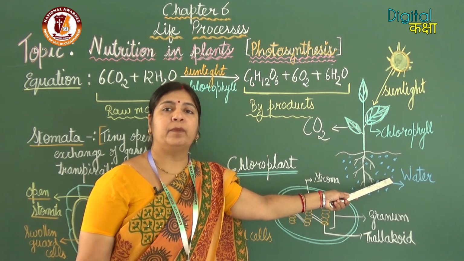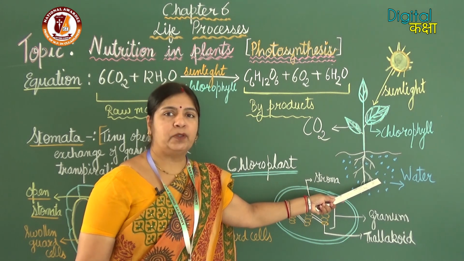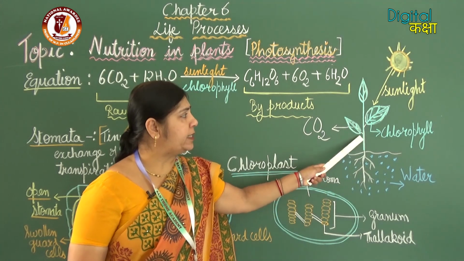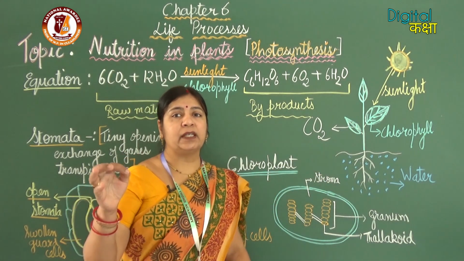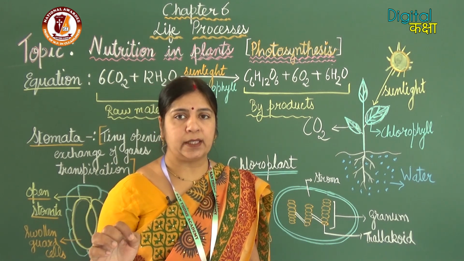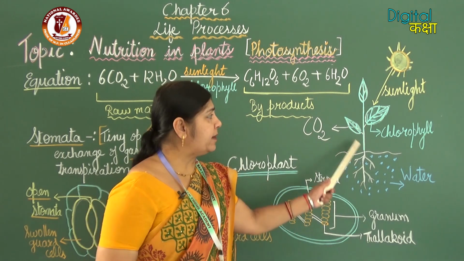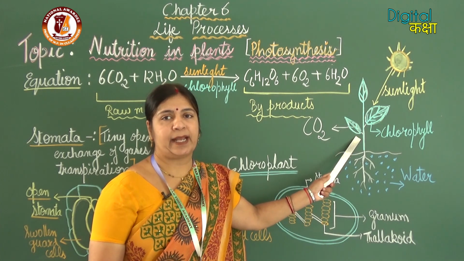Plants get water from the soil. The roots of the plant absorb the water from the soil, and then that water is transported to the leaves, because the leaves are the site of photosynthesis. It is the place where photosynthesis takes place.